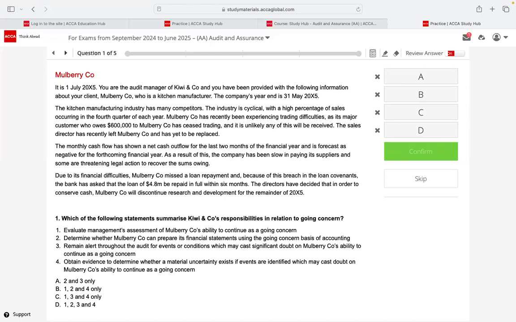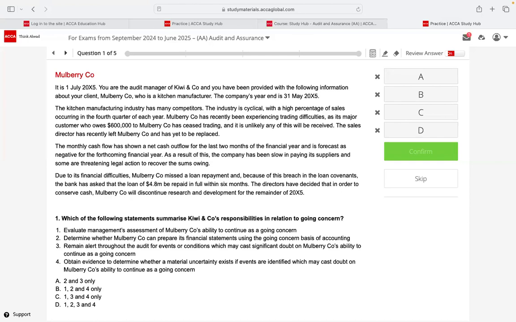And the company is a kitchen manufacturer. I don't know what a kitchen manufacturer is. They may be developing kitchens for hotels, or maybe developing equipment for kitchens. We don't know that. I also don't know, but let's see. The kitchen manufacturing industry has many competitors. The industry is cyclical with a high percentage of sales occurring in the fourth quarter each year. So look, Shajini, your brain should now be visualizing: all right, fourth quarter sales are going up.